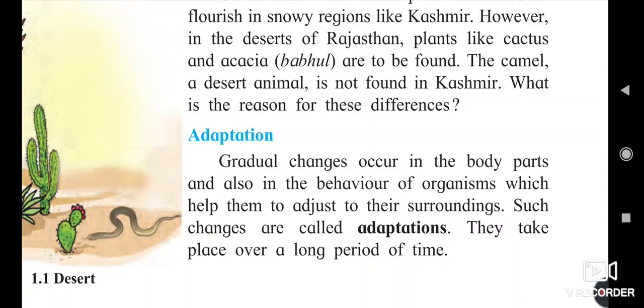The gradual changes occur in the body parts and also in the behavior of organisms, which helps them adjust to their surroundings. The behavior of animals and plants changes itself according to their surroundings. This is the explanation of the definition of adaptation.